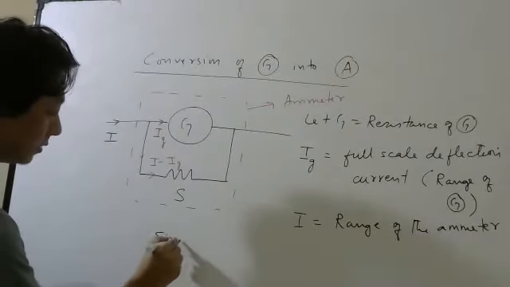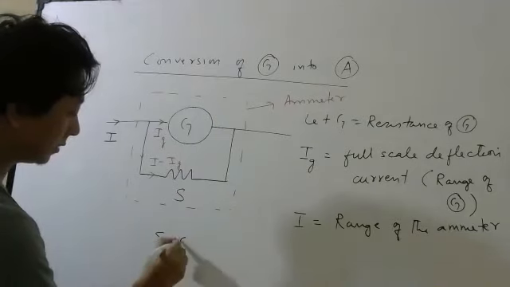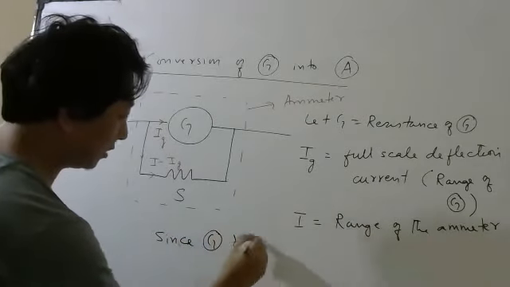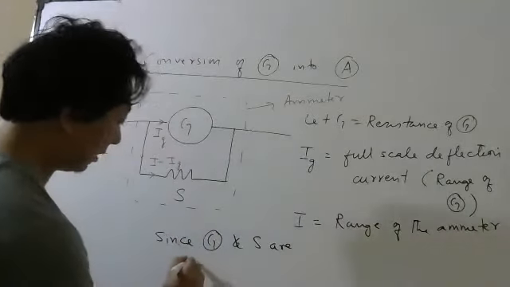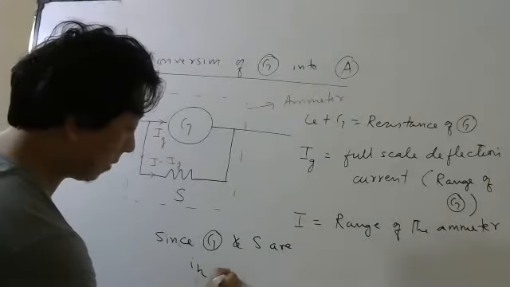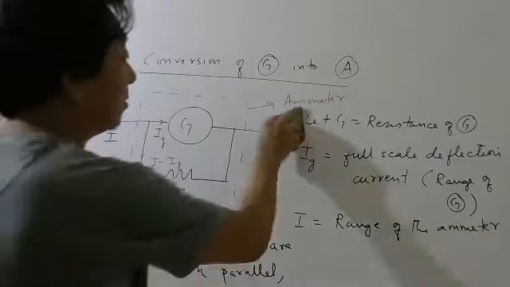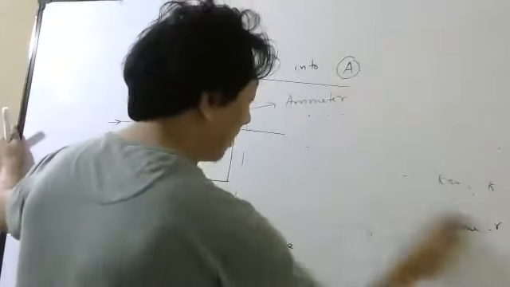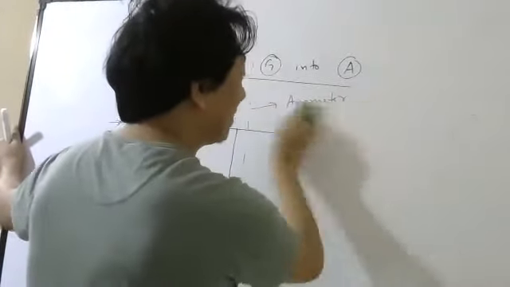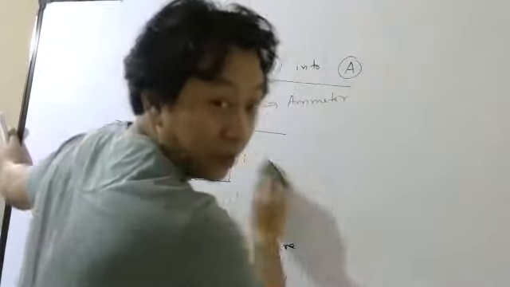Since galvanometer and shunt are in parallel, what must be the same? In parallel, what must be the same? Voltage.